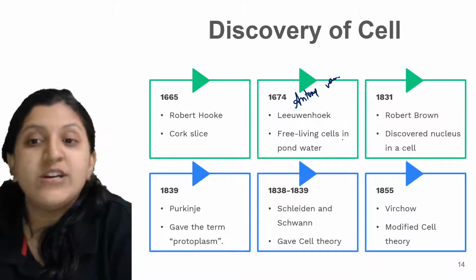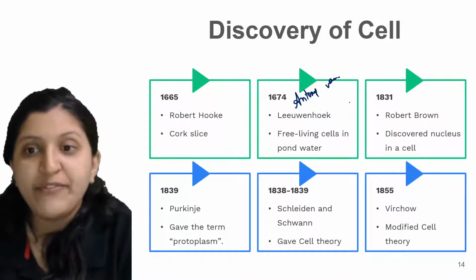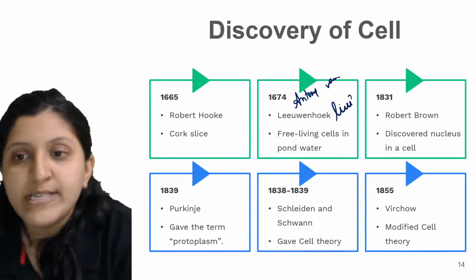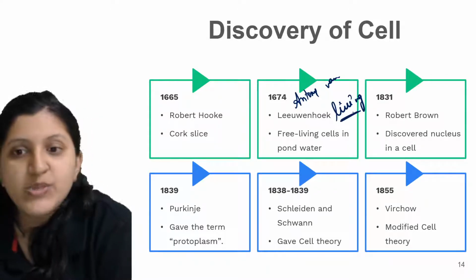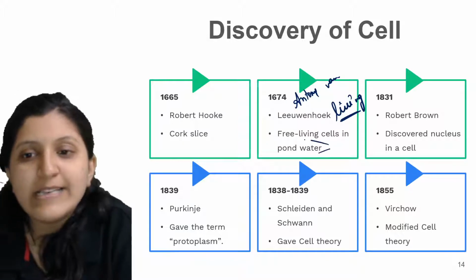For the very first time he observed living cells, in pond water.